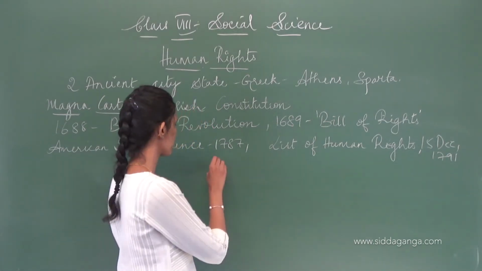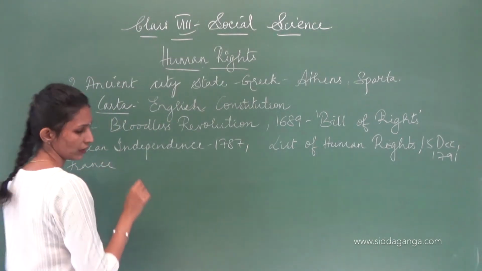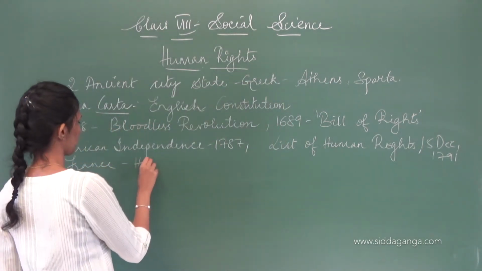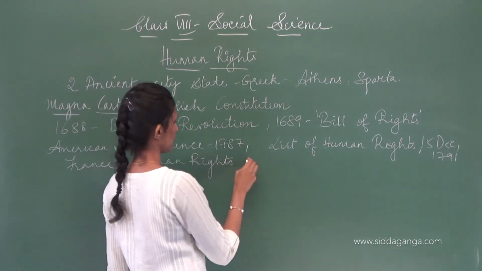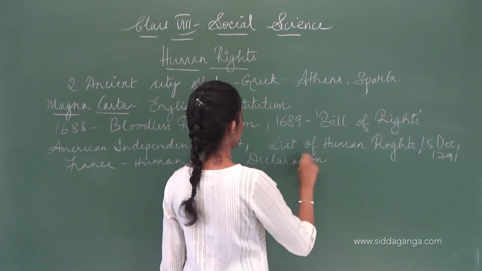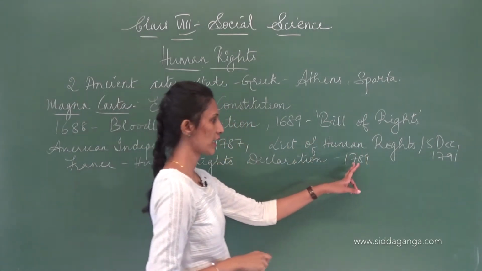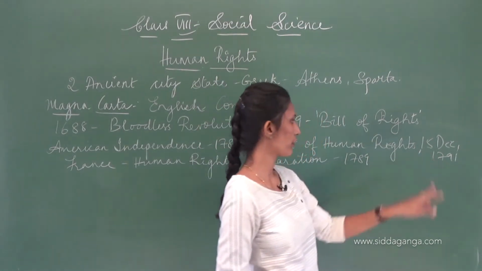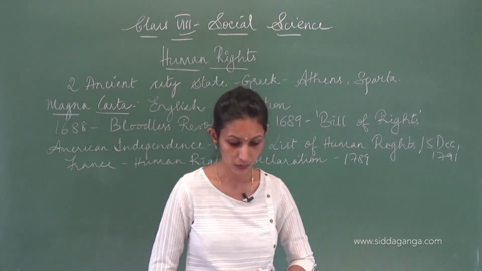1789 in France, the Human Rights Declaration. So, 1787 American Independence, 1789 Declaration of Human Rights in France, and 1791 a bill, this list of human rights that is also included in the American Constitution. All right.